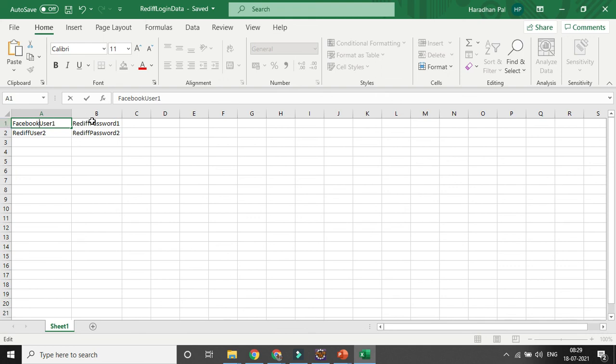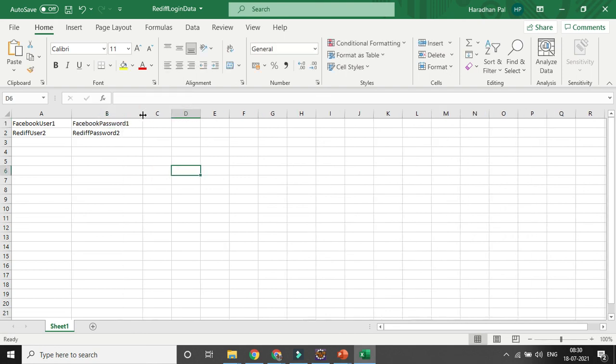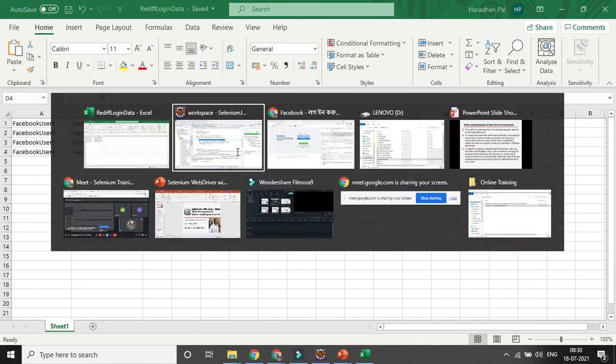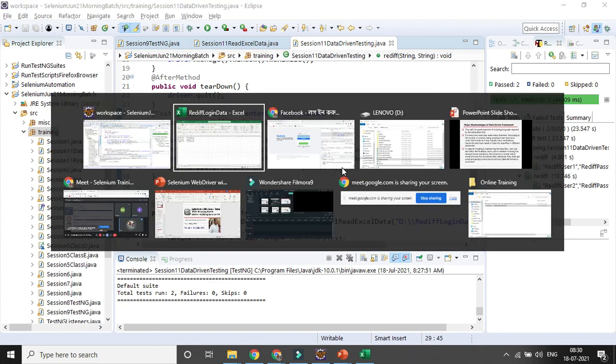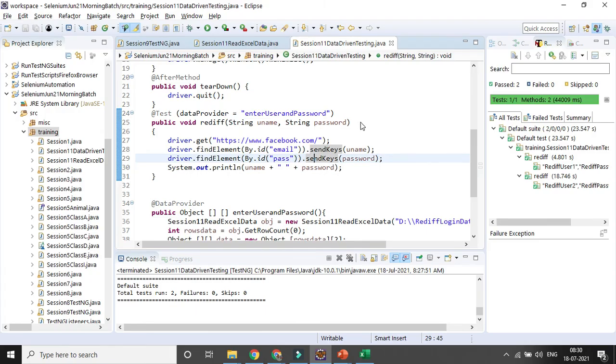Similarly, Facebook password. Similarly, if you want to go for other iterations, suppose I'll go for 3 iterations or 4 iterations, I can do it. I just need to save it. So it will go for 4 iterations on the Facebook page and it will enter. Now if you try to run it from here, let's see.